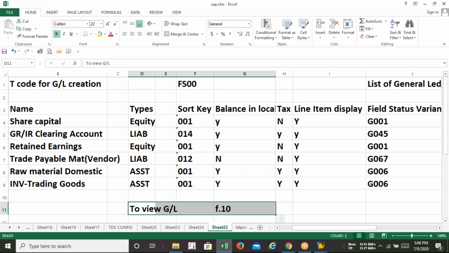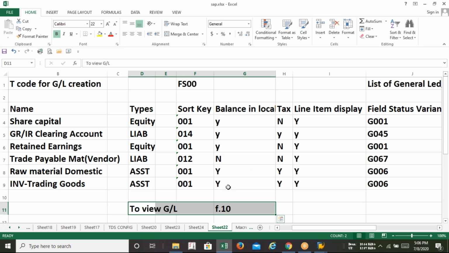Boys and girls, is everything clear to you? GL creation, to view the GL. It's interesting. I mean, you guys are feeling interest in it. Yes, sir. It can be done. Can definitely do that. Yes. Anyone having a question, please ask.